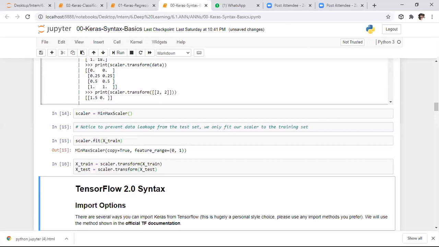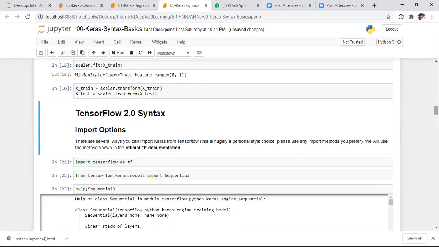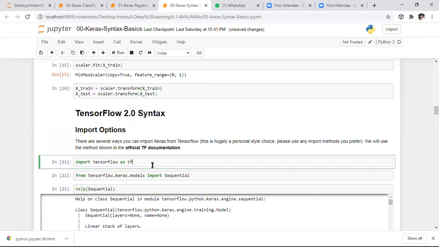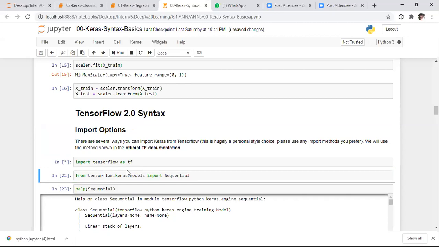Here we are working with TensorFlow 2.0 or above. Previously we saw the version also: we have version 2.1.0. If you want to work with Keras, we need to have 2.0 or above only. Here I'm importing TensorFlow initially. After importing TensorFlow, we need to import the sequential model to construct an artificial neural network.